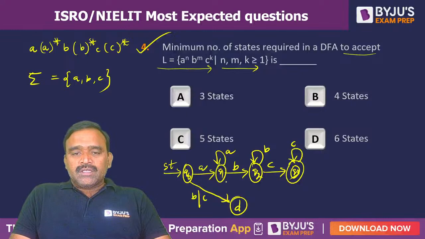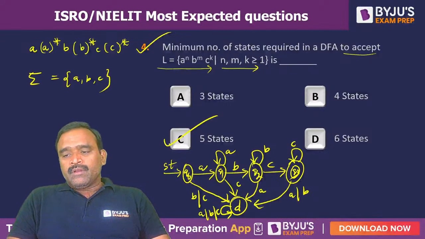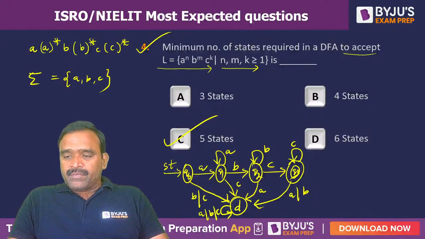Q1: A and B are defined, but C is missing. C will be sent to dead. And Q2: B and C are there, A is missing. A will be sent to dead. And Q3: C is there, A and B are missing. So A or B will be sent to dead. And the dead state, on A or B or C, it will go to dead. In total, it requires 5 states. Option C would be the right option.